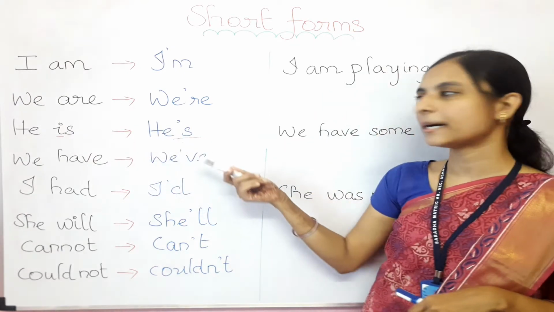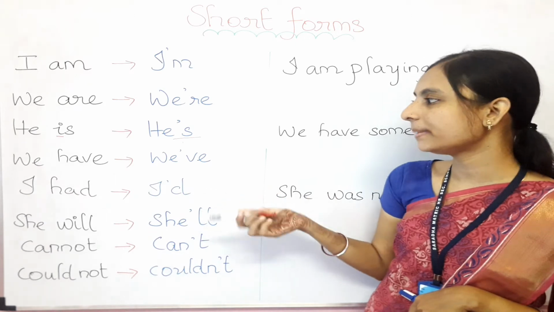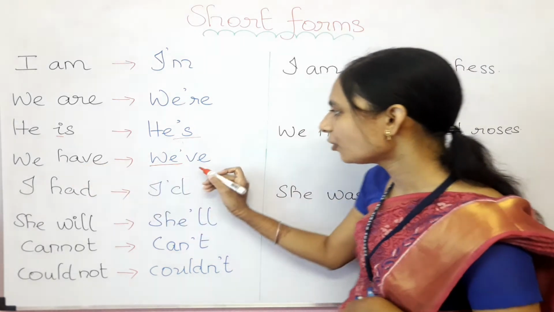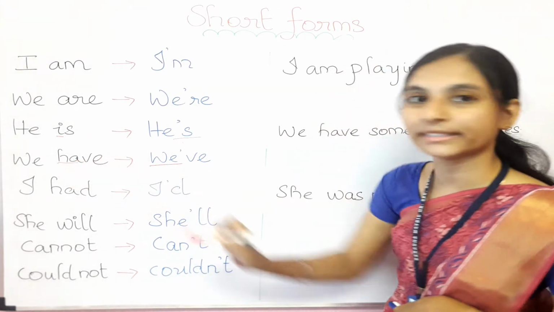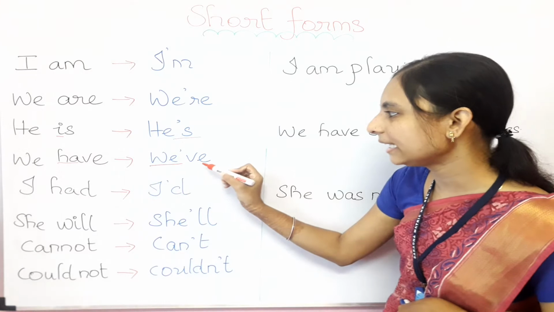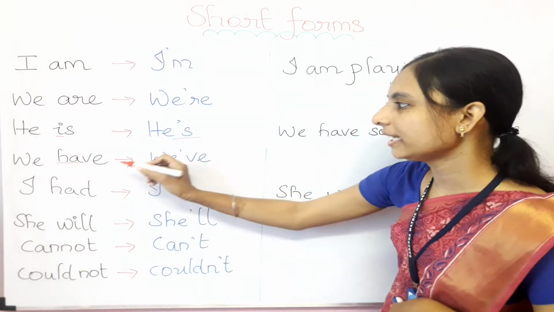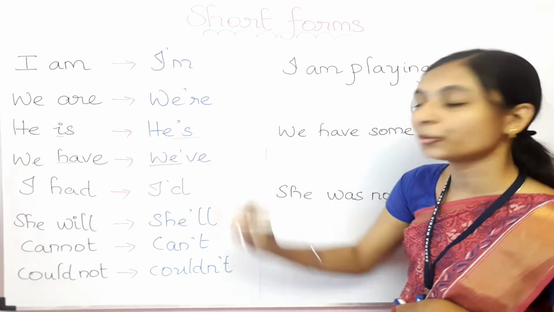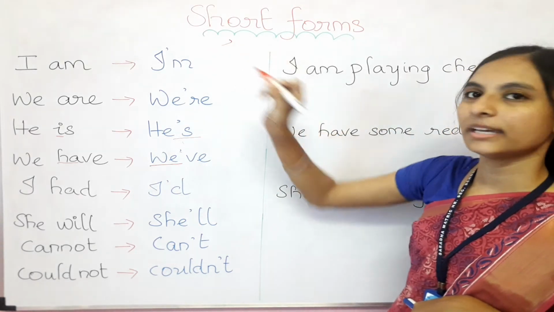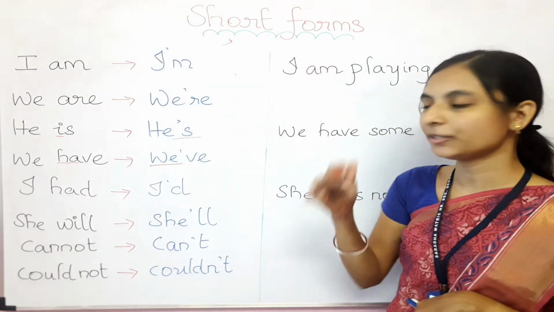He is will become he's, and we have will become we've. The subject will come as it is. After that, we are going to take out these two letters. We only is going to come, and we are going to remove this HA. In place of this HA we have put the apostrophe. What is an apostrophe? This one. The comma will come down, but the apostrophe will come on the top.